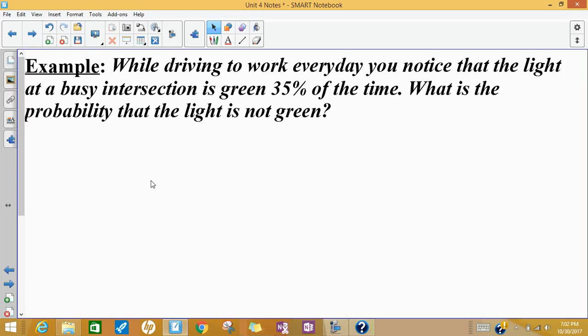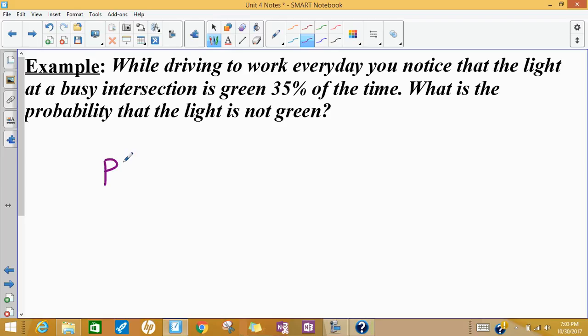So let's do a little probability example here. You drive to work every day, and you go through the same light every day. It's a busy intersection, and you find that 35% of the time the light is green, and you can drive right through. So we want to know, given that, what is the probability that the light is not green? The light not being green is actually the complement.